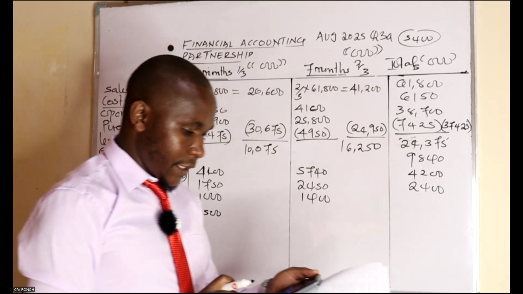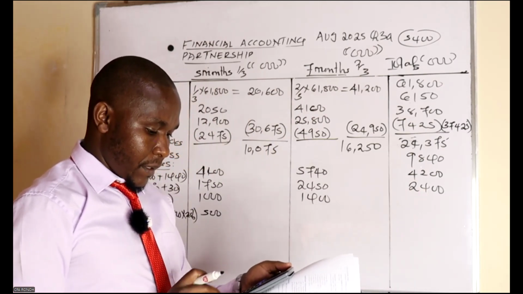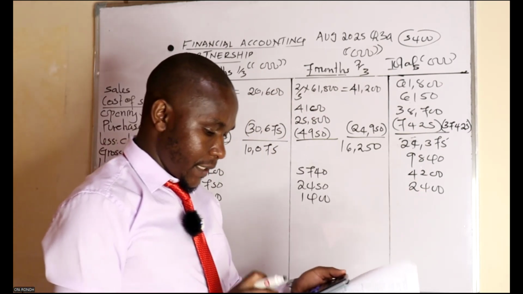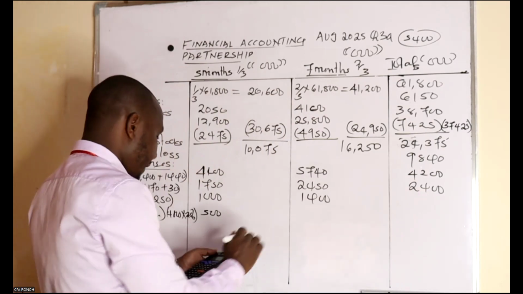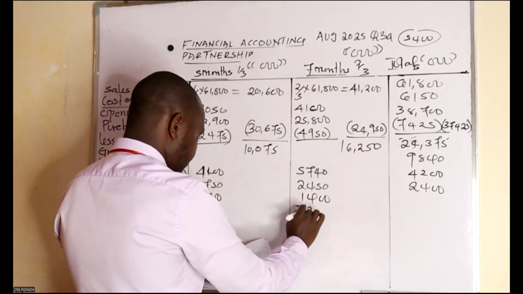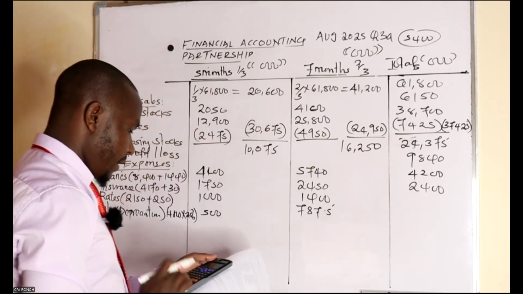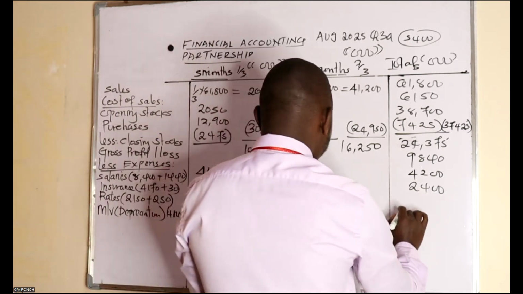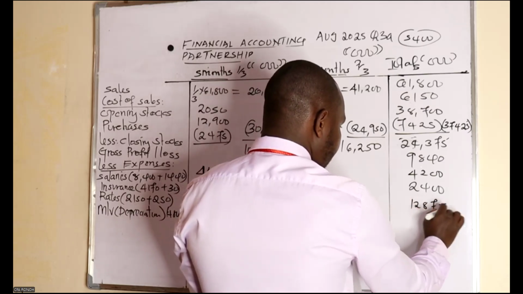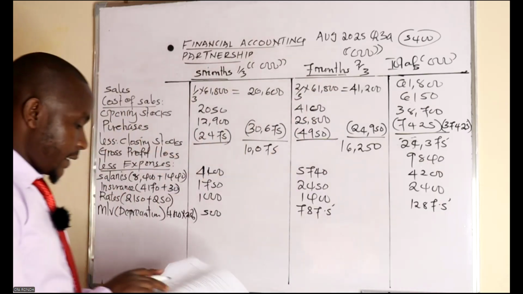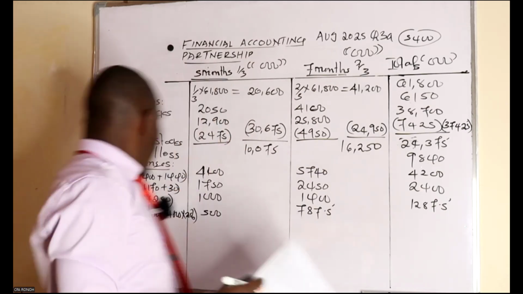So multiply by 25%, which is 1,350, and then multiply by 7 divided by 12. So here we're having 787.5. So if we add 500, having a total of 1287.5.